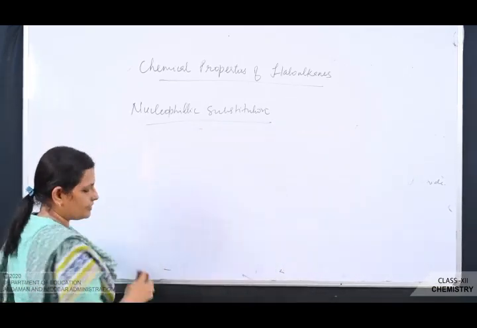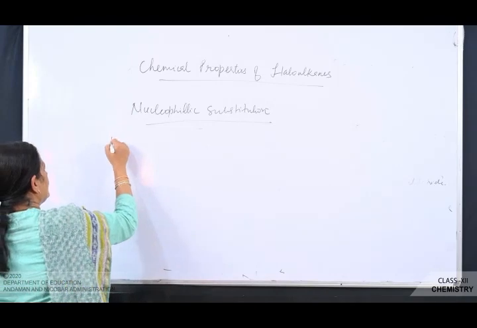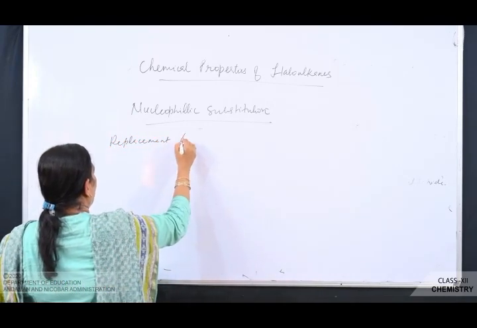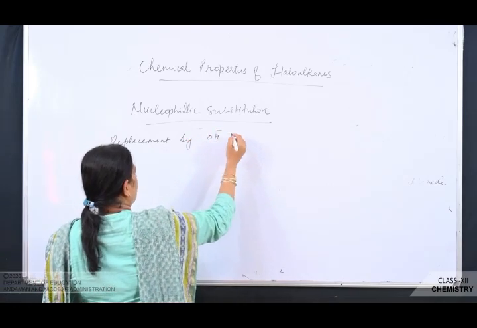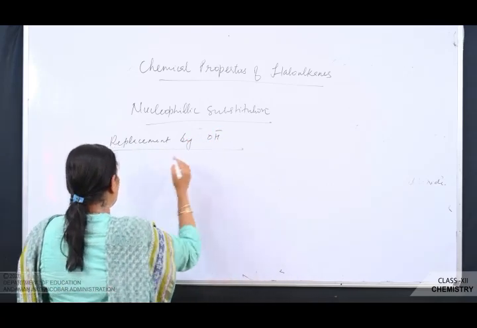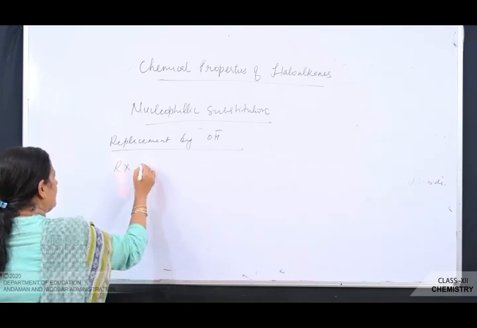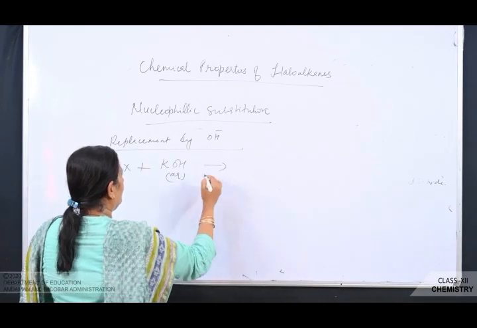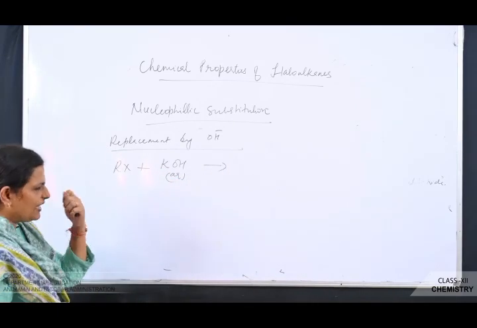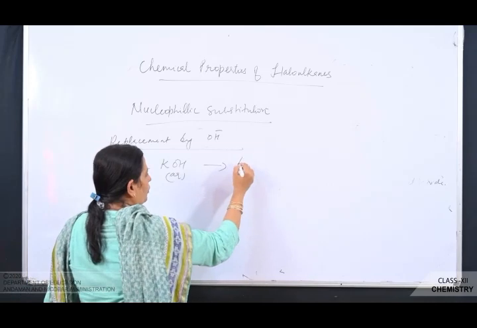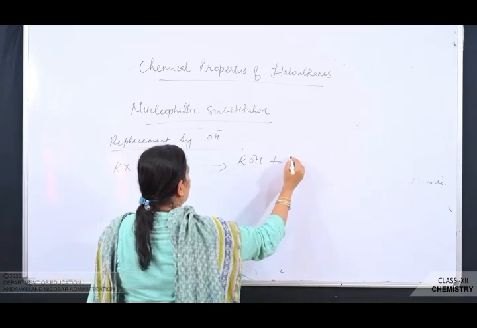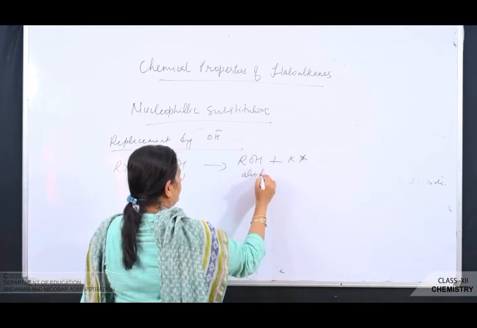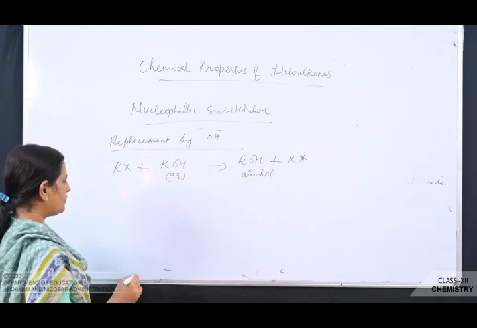So first reaction is replacement by OH minus. Now see here, a haloalkane when treated with aqueous KOH. Here which is the nucleophile? OH minus. Aqueous alkali, NaOH also you can use. You are going to get what? ROH plus KX. That means you are getting an alcohol. So this is the first nucleophilic substitution reaction.